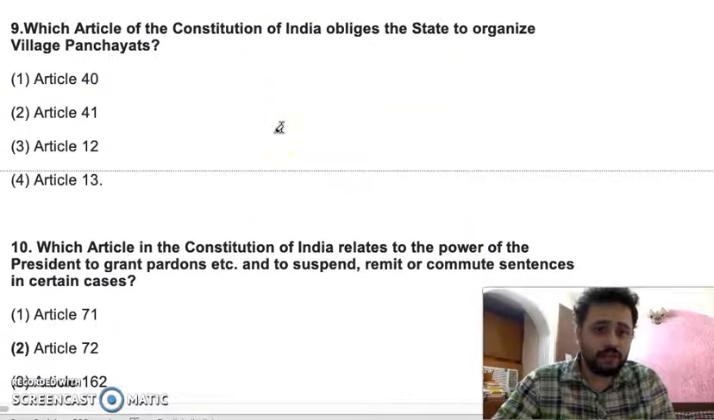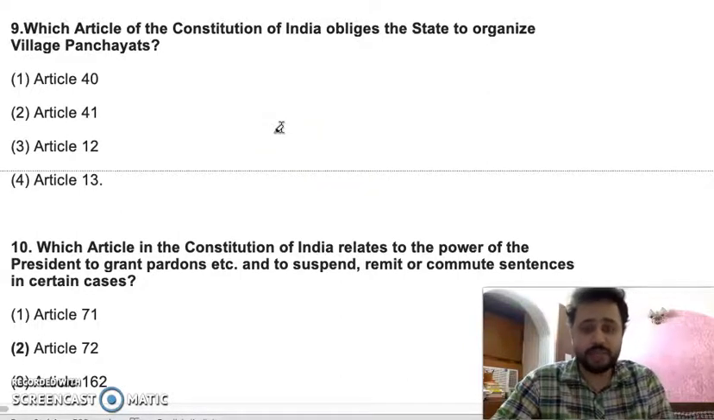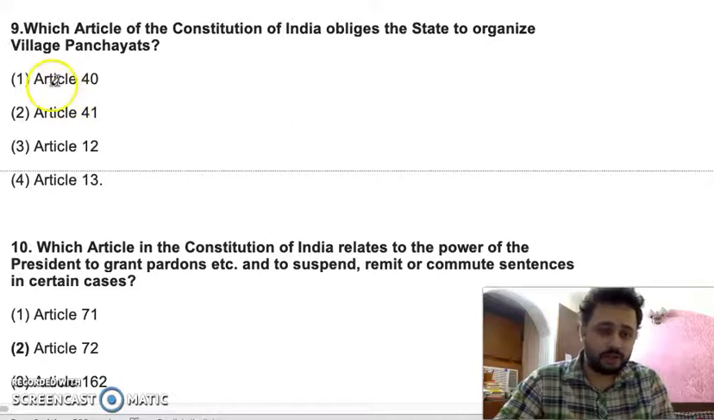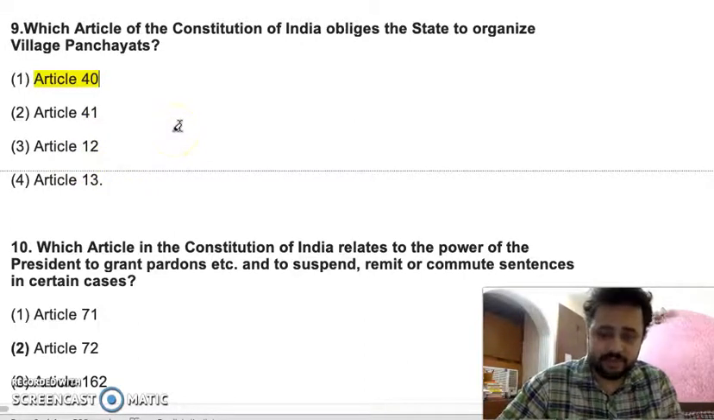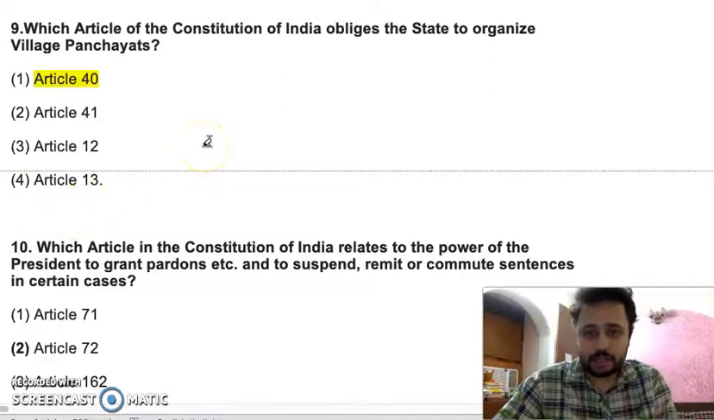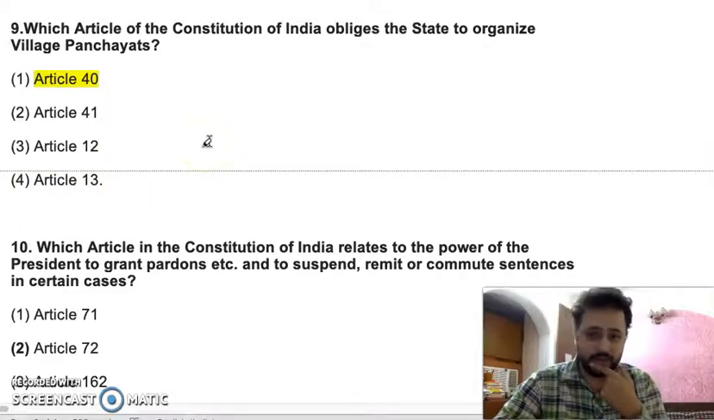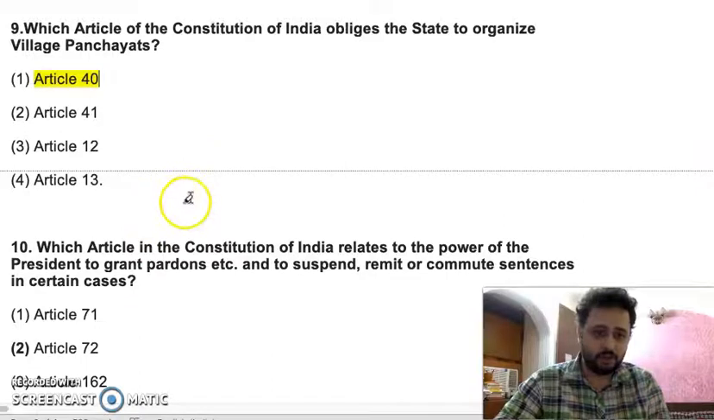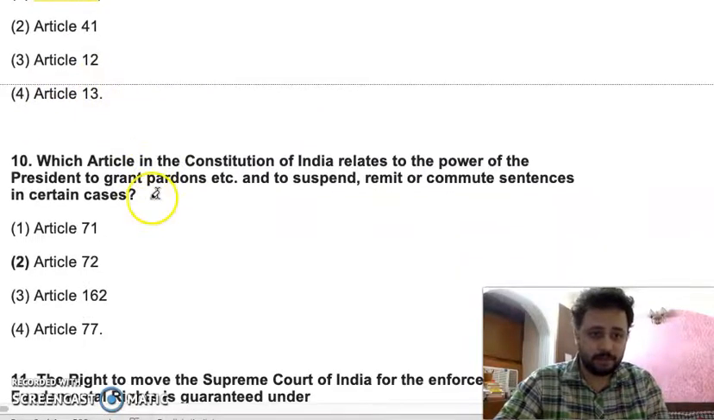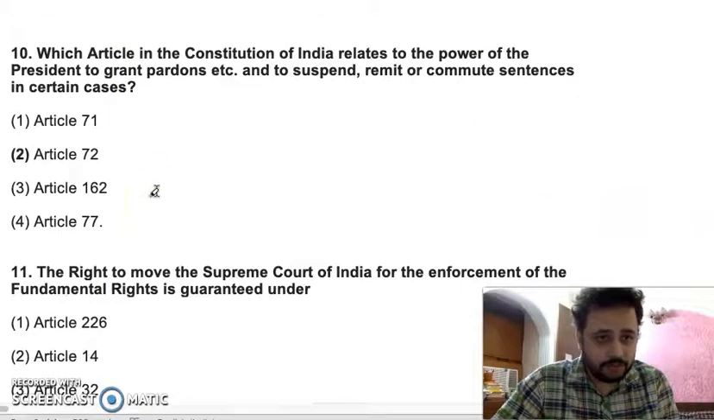So which article of the Constitution of India obliges the state to organize village panchayats? So the answer to this question is Article 40. Article 41 talks about the right to work. Article 12 is about the definition of state, and Article 13 is about the inconsistency of any law with fundamental rights. So it will be void as per Article 13. So now we have question number 10.